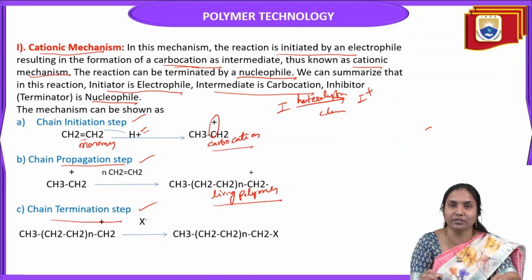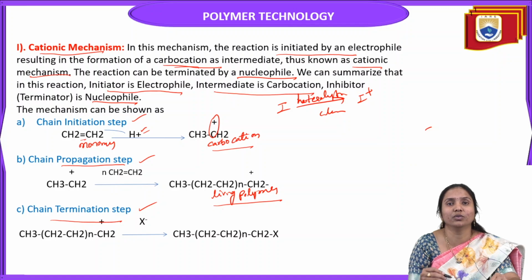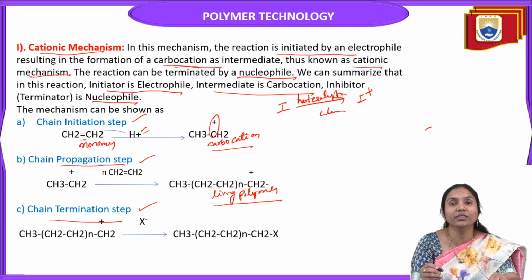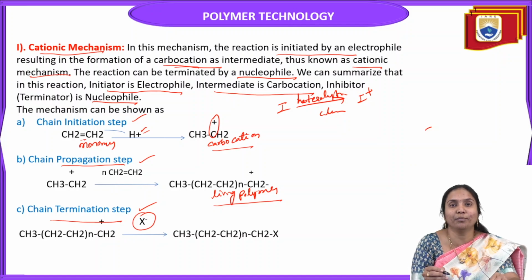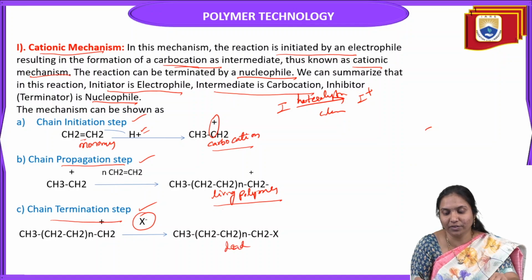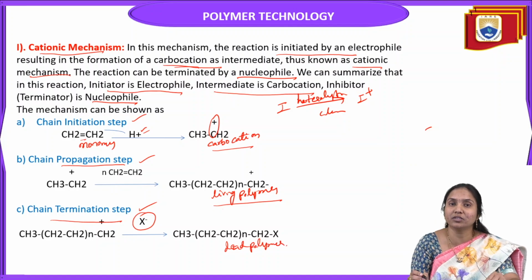And next, termination. Termination means to end the reaction, to stop the reaction. In this case, the terminator is the nucleophile, generally having a negative charge. So this living polymer, or living carbocation, reacts with the nucleophile. Then it finally gives a dead polymer. That means it stops the reaction, the end of the reaction. So this is the cationic polymerization, or cationic mechanism.